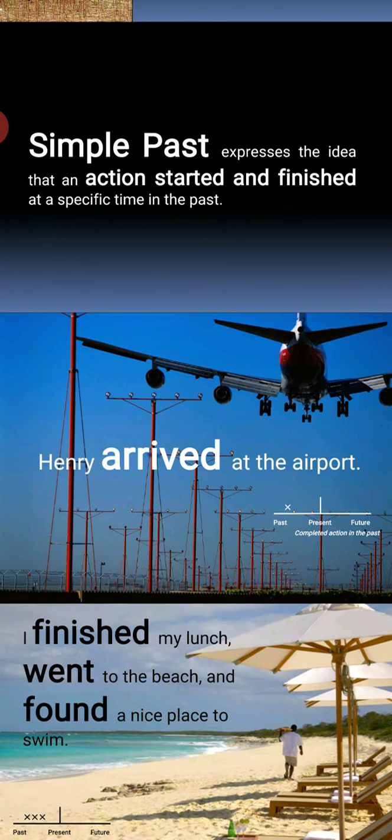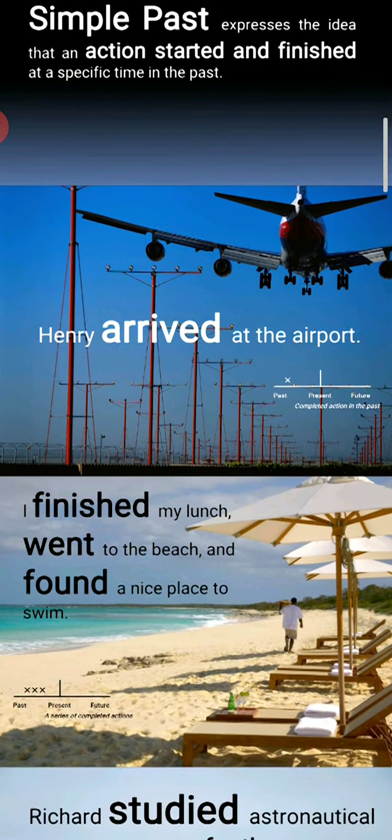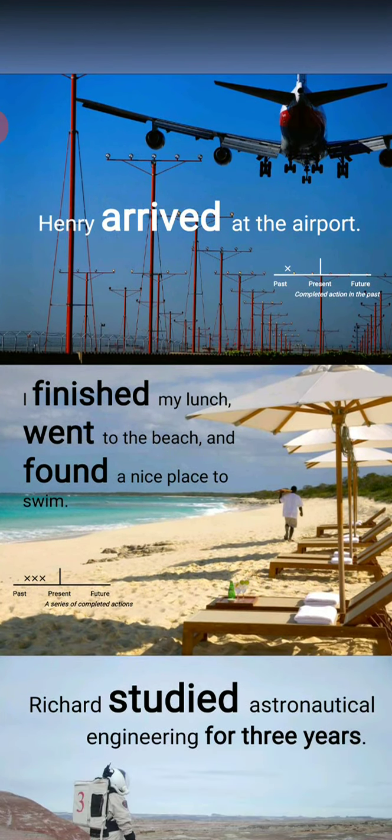I finished my lunch, went to the beach, and found a nice place to swim. Finished, went, found, these are all the second form of the verb. What is the first form of finish? Finish. Went, go. Find, like this. Richard studied astronautical engineering for 3 years.